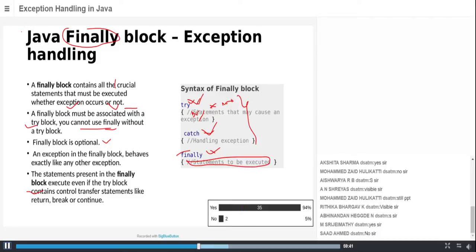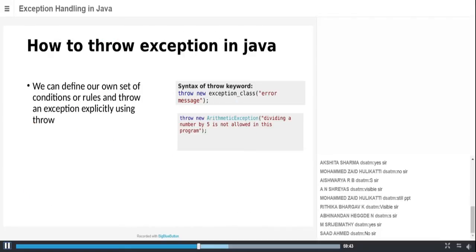Next, I'll come to the next slide. So the next important part is how to throw an exception. Till now, we have not used any throw statements to throw an exception.